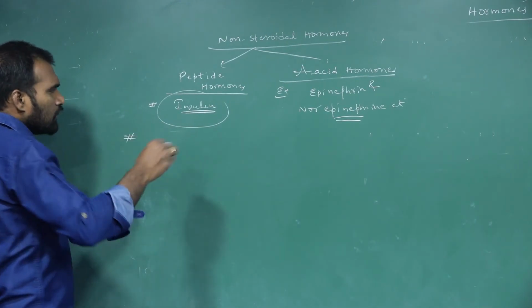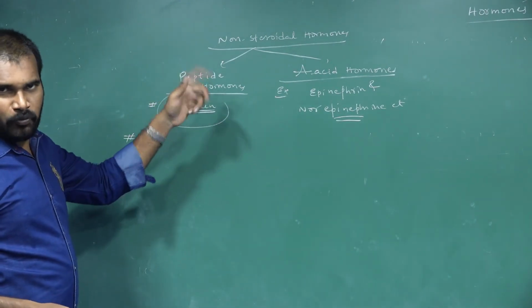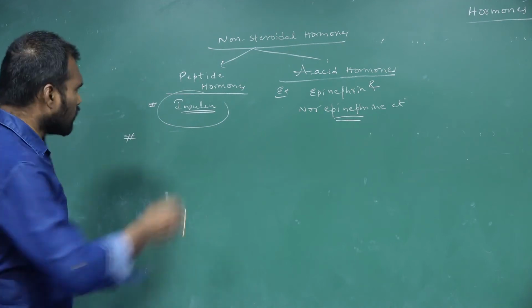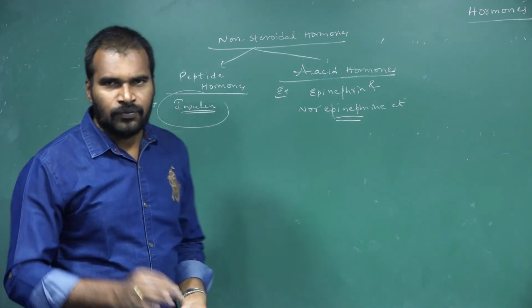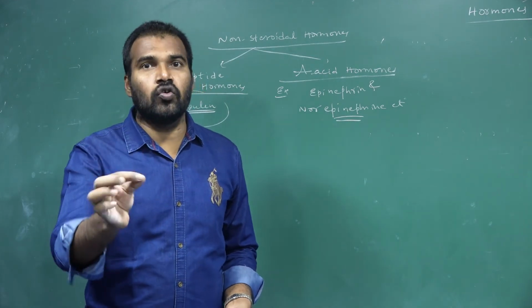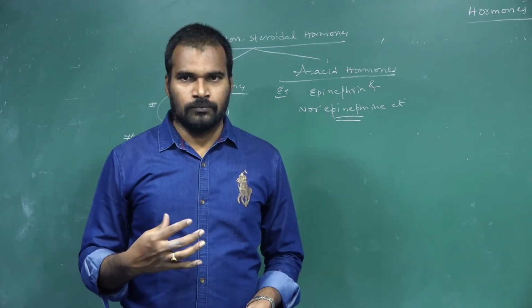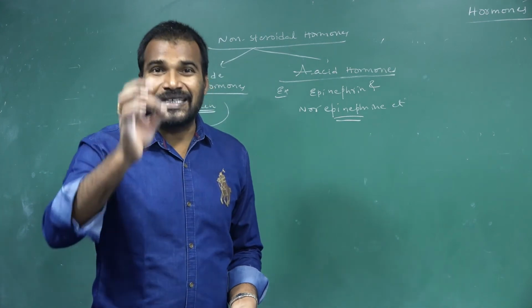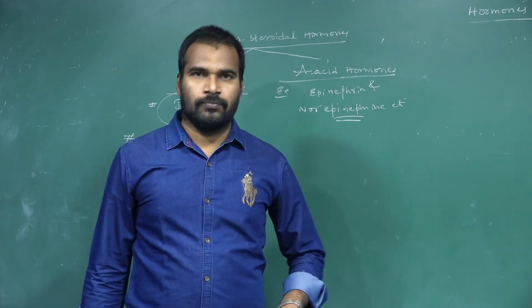As we know, insulin is what? A peptide hormone and proteinaceous hormone. Okay, what is the role of this insulin? I told you already. Insulin always decreases the glucose levels in our blood. It always tries to decrease the glucose levels in the blood.